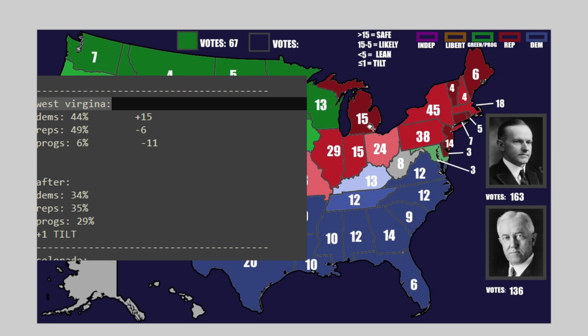And it's really interesting because the Dems, again, outperformed by 15 points. The Republicans failed by 6 points. But even then, they were able to make up the difference just by 1 percentage point.